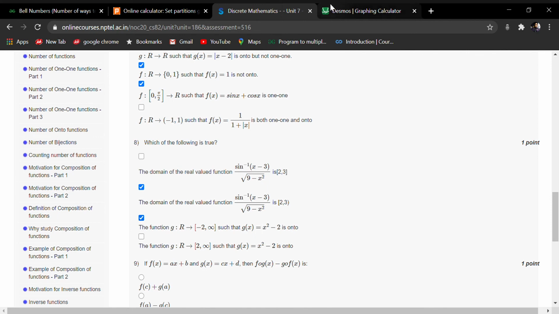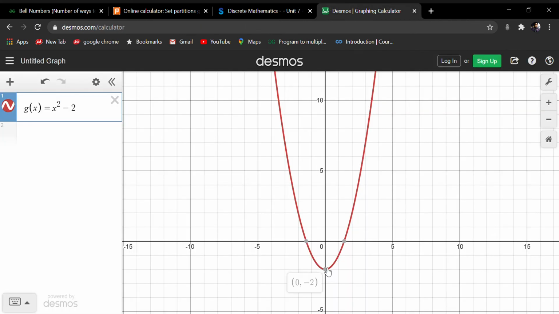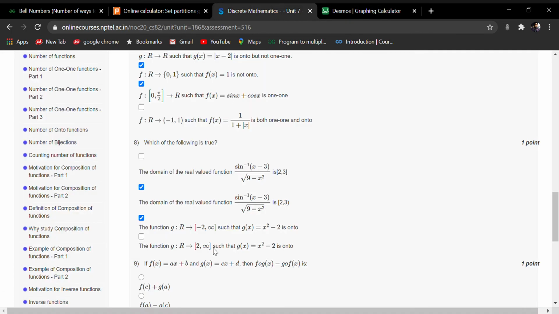This is correct, because in −2 to infinity this function is onto, because for each value of y we will get a corresponding x coordinate mapping. So this is correct, but this other option is not correct, because the function is onto from −2 to infinity. Now this is not correct.